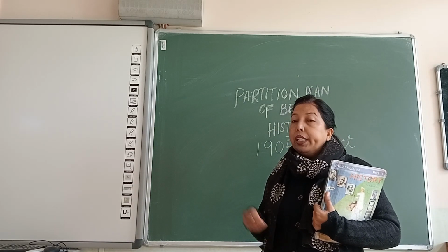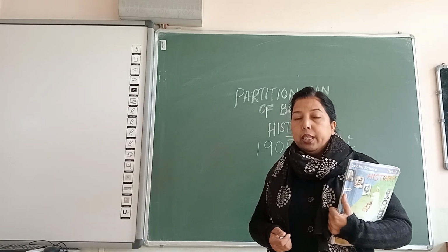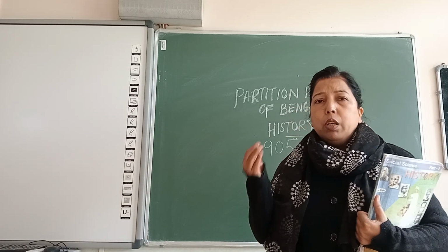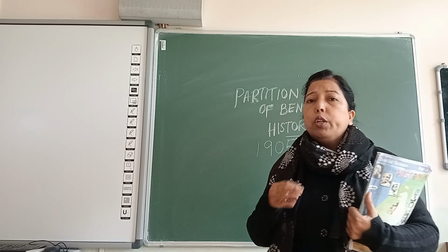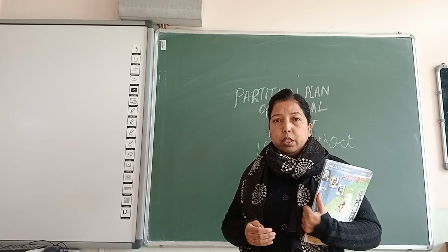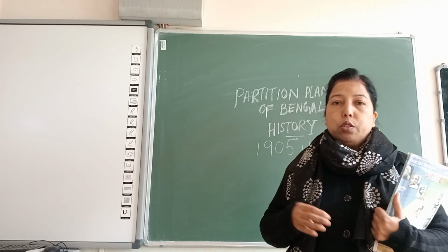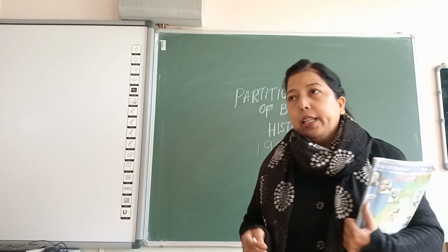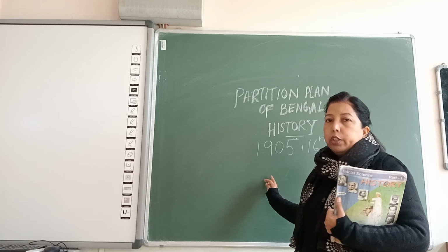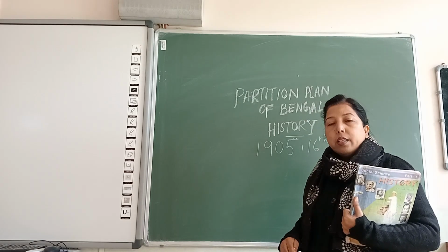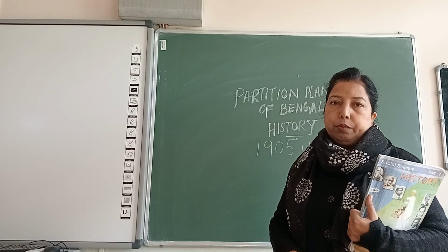So Lord Curzon, when he had seen those things, had a fear in his mind. Though he did not publicly disclose it, he made an announcement after doing all the processes and the paperwork. He announced that he was going to divide Bengal into two parts, that was East Bengal and West Bengal.